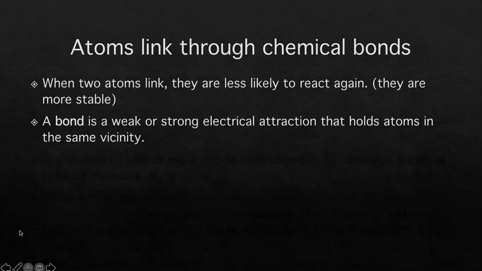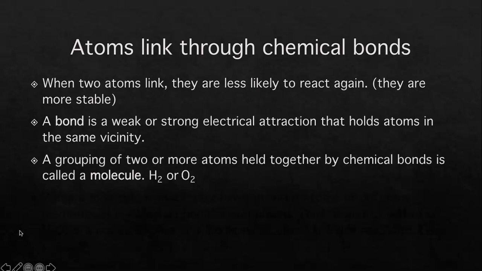A bond, the definition of a bond, is a weak or strong electrical attraction that holds atoms in the same vicinity. So please note that atoms never directly touch. There's actually no force on Earth that is strong enough to put two atoms together to touch, because the electrical charges that they have, the proton positive charge and the electron negative charge, are so strong that you actually can't put them together. So think about trying to push two magnets together, and if you get really strong ones, it's very, very hard to get them to touch. Well, these are the strongest electromagnet things that we have, and there's literally no force on Earth that can put them together.